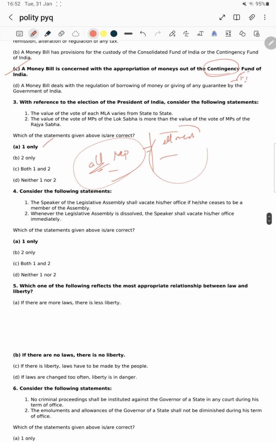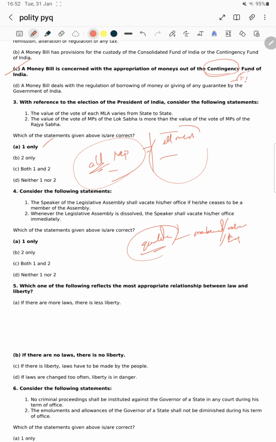Next question, consider the following statements. Which of the statements are correct? He has asked: the Speaker of the Legislative Assembly shall vacate his or her office if he or she ceases to be a member of the assembly. What is the qualification of the Speaker? He should be a member of the Lok Sabha or a member of the assembly, then only can he become a speaker.